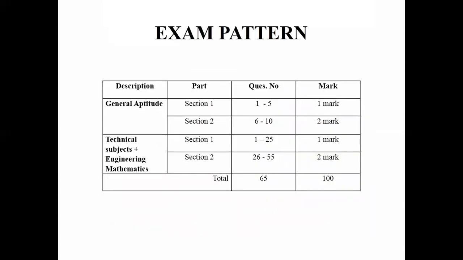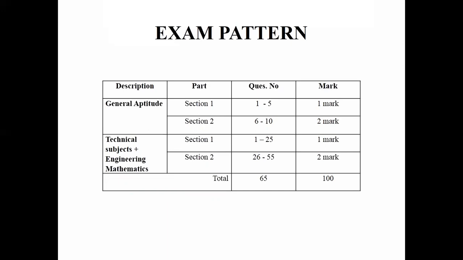Next, your exam pattern. First, you should split the subjects into three parts. First one is general aptitude, second is engineering mathematics, and third one is technical subjects, means your civil engineering subject, right? In general aptitude, you'll be having around 15 marks: 5 one-mark questions and 5 two-mark questions.